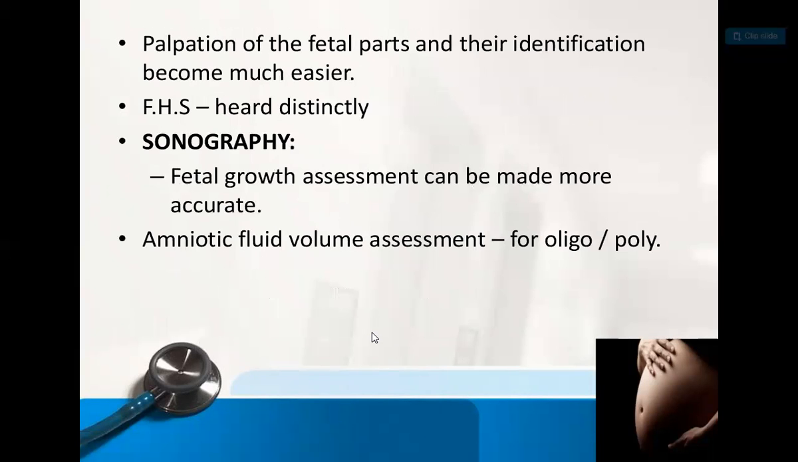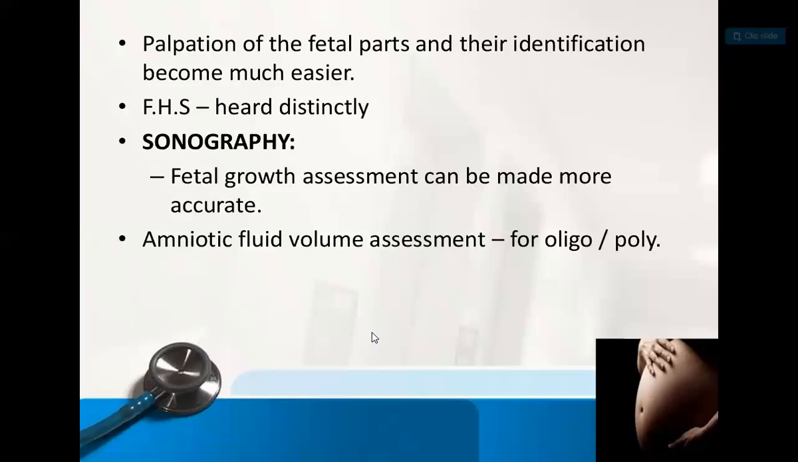Then on palpation, the fetal parts and their identification become much easier now. If you do the palpation, you can find this is the back region, this is the spinal column, meaning the back part of it. These are the fingers, that is the limbs, which we can easily feel and identify. And FHS, that is fetal heart sound, is heard distinctly. And on sonography, fetal growth assessment can be made more accurately.